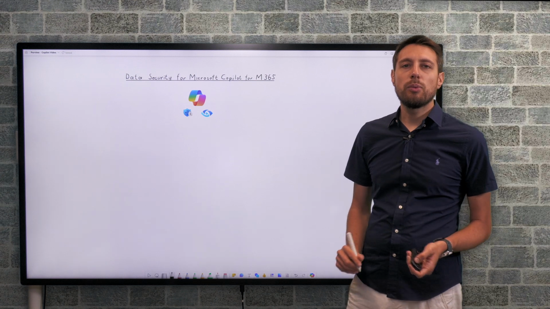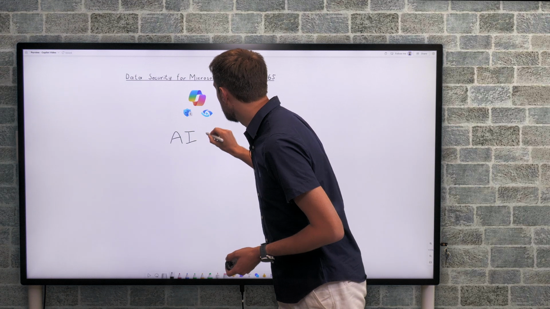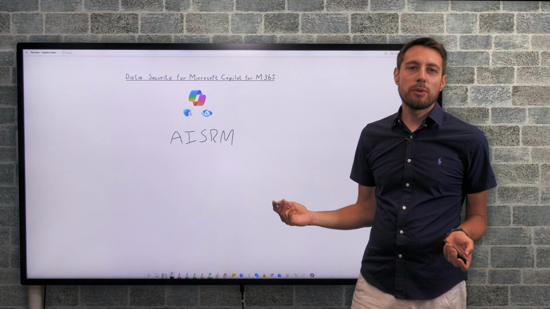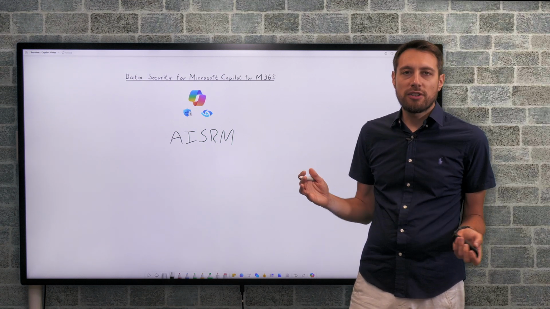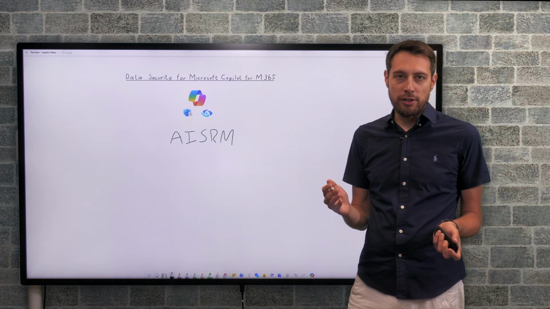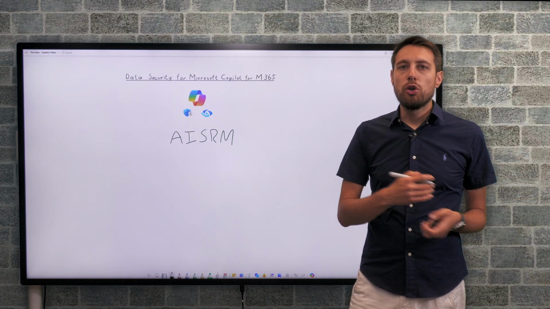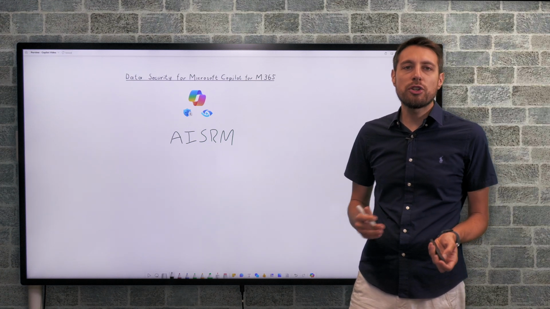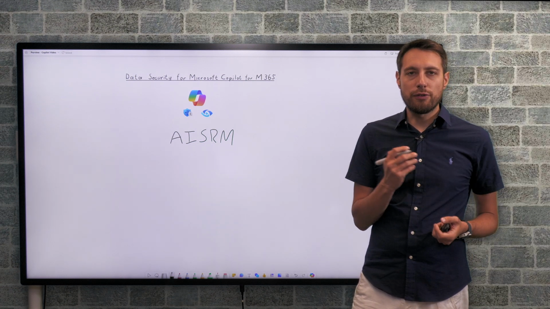To answer this, we use something called the AI shared responsibility model. If you're familiar with cloud computing concepts, then this will be nothing new to you. Simply put, the shared responsibility model splits responsibility between the AI provider, in this case Microsoft, on the one hand, and the customer on the other. Who is responsible for what then depends on the type of AI service and which part of the AI we are talking about. Let's maybe start with function first.